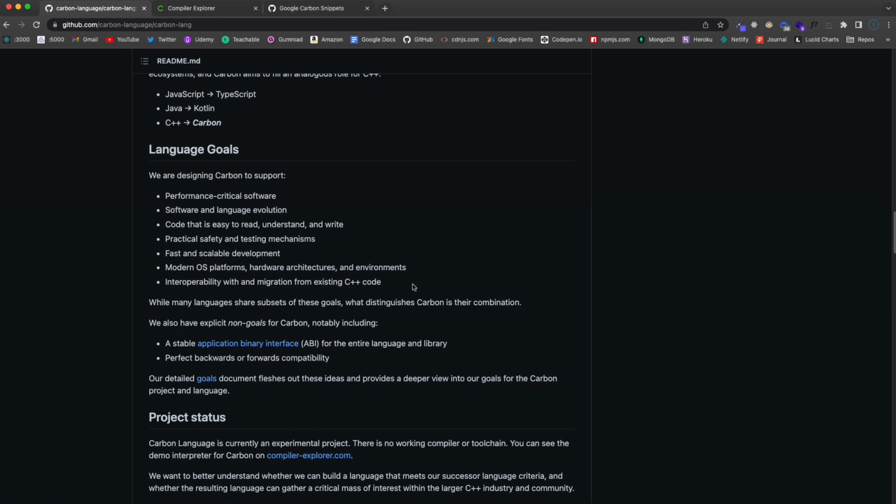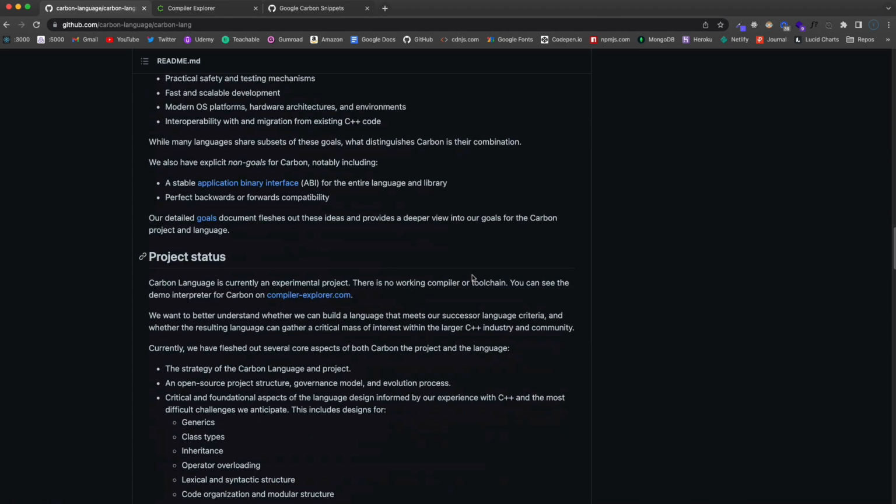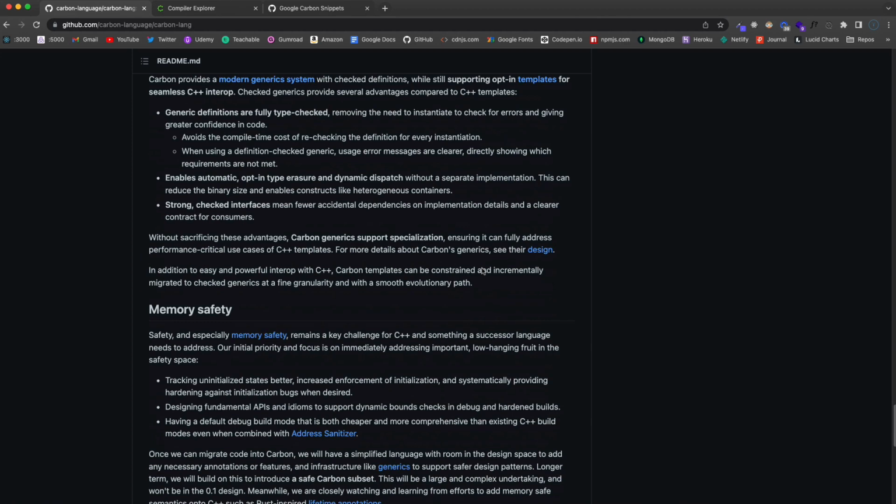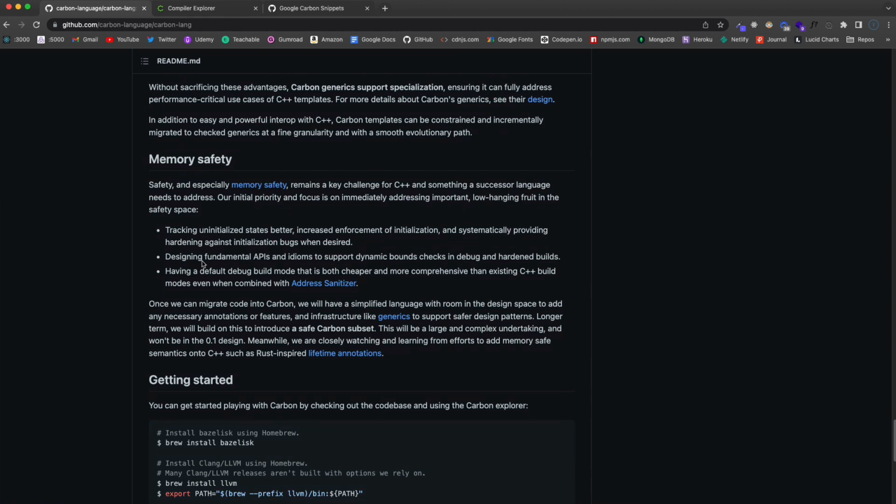So there are some specific things that they're trying to improve upon, one of which is memory safety. So C++ is not a memory safe, or it's not a managed language like C# and JavaScript and Ruby and most of the languages we work with.